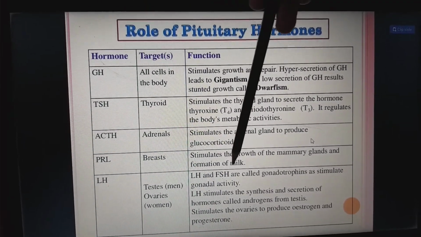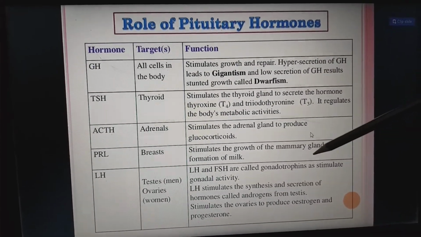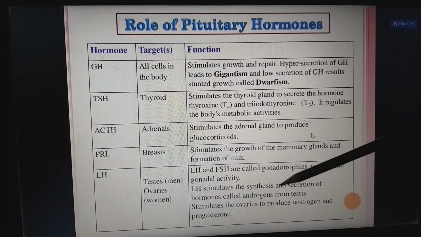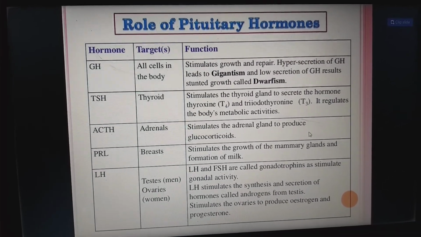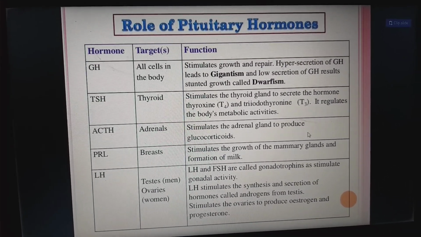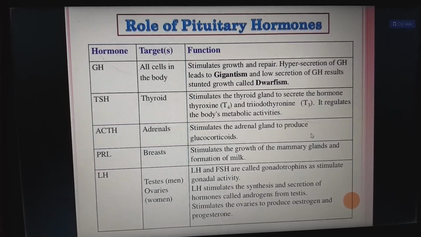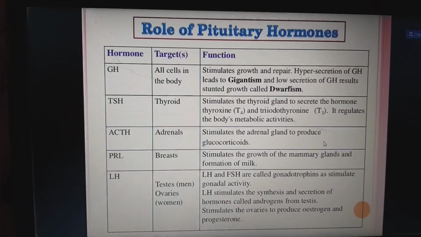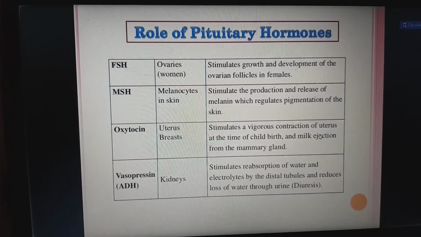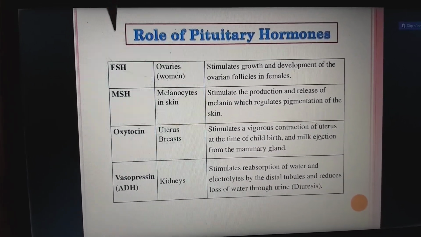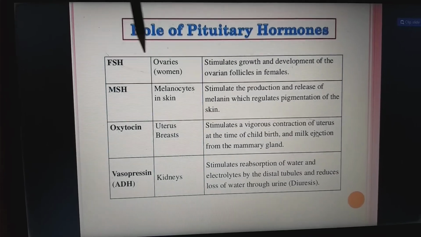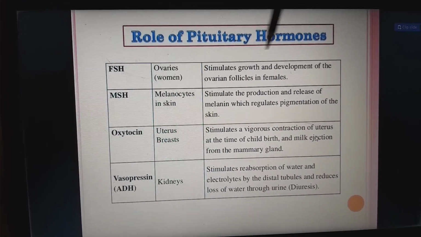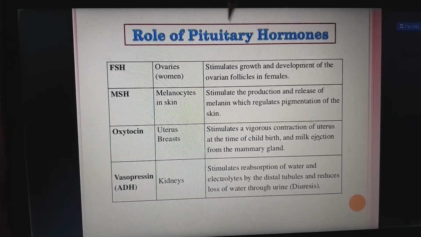Luteinizing hormone and follicle stimulating hormone are called gonadotropins, as they stimulate gonadal activity. So luteinizing hormone stimulates the synthesis and secretion of hormones called androgens from the testes, and stimulates the ovaries to produce estrogens as well as progesterone. Coming to FSH, follicle stimulating hormone, which will act on the ovaries in women. It stimulates the growth and development of the ovarian follicles in females.